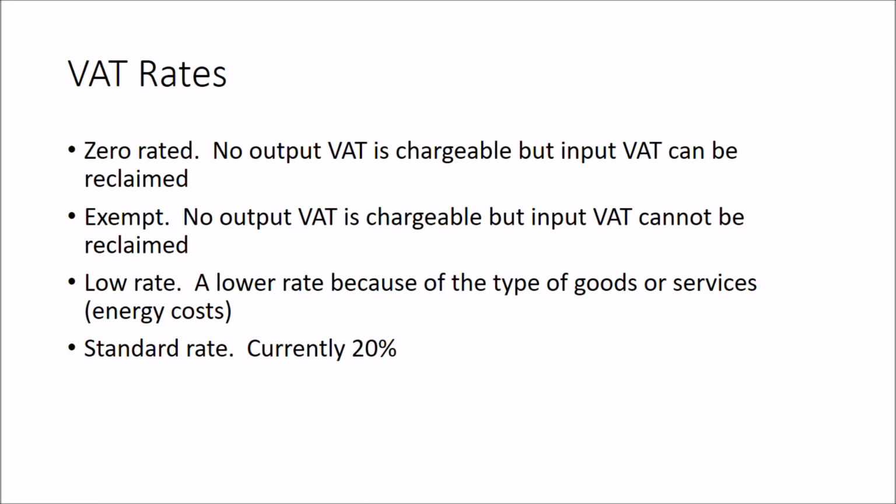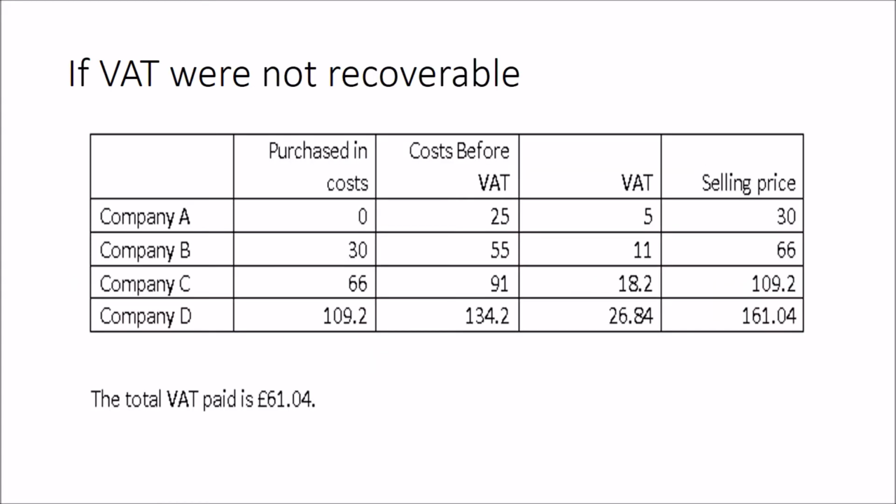However, imagine a world where only sales tax is applied to every link of the chain of sales. Each company here adds on £25 worth of cost or price. So Company A sells some raw materials to Company B to make a component. It adds on 20% to this 25, so it sells it for 30. Company B then sells the component to Company C. It adds on £25 worth for its costs and profit that it wants to make, and it has to add on this VAT here, which makes a selling price of 66.